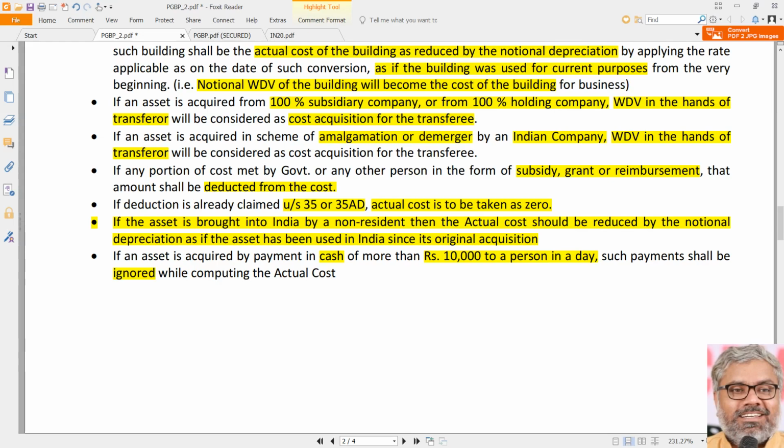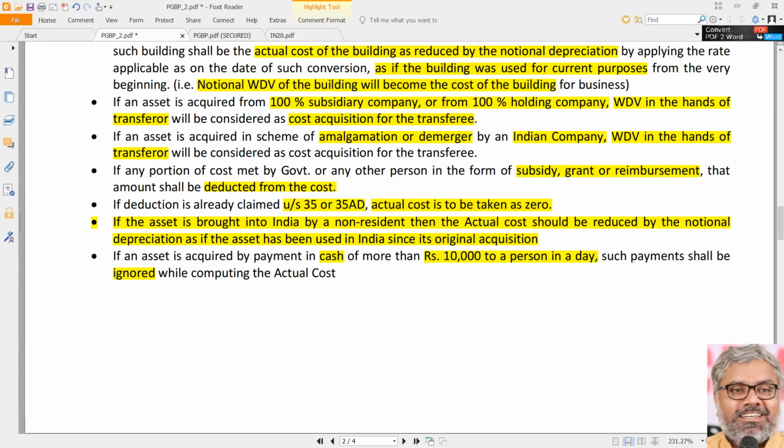If the SSE pays more than 10,000 rupees in any day to one person for the purchase or acquisition of an asset, then such transaction itself is as good as not valid for the purpose of Section 32. We just ignore the transaction. SSE may say, I don't know, 15,000 rupees I paid in cash. No problem. You paid in cash, you got the table, but you cannot get depreciation. No, that is not allowed.